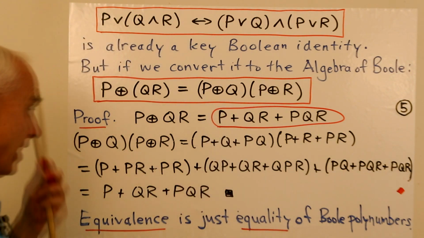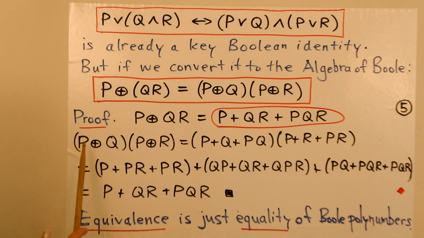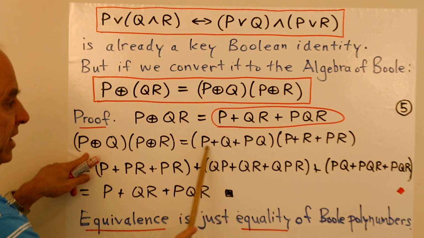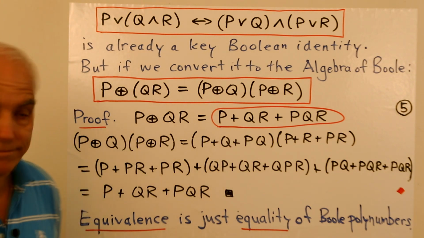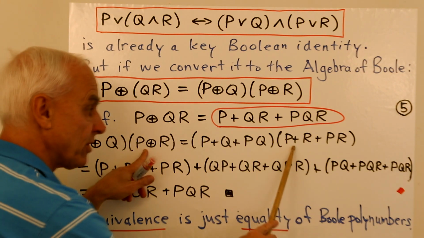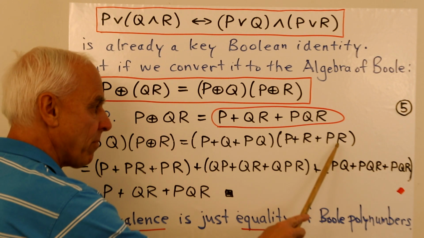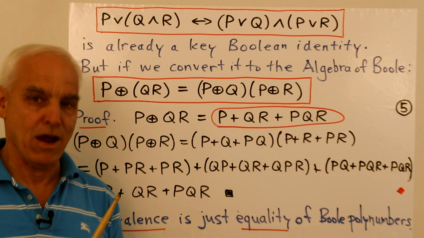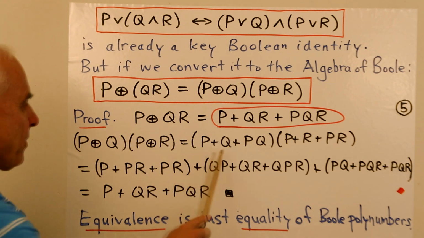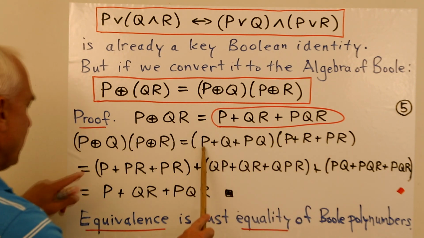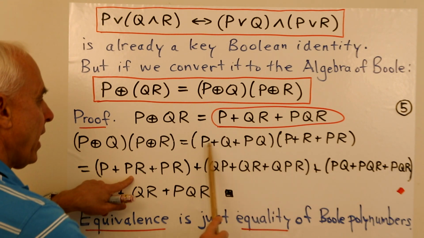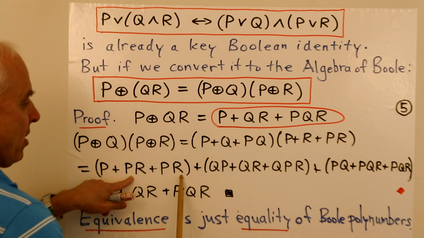Now let's look at the right-hand side. P circle sum Q times P circle sum R. There's P circle sum Q: P plus Q plus PQ. And here is P circle sum R: P plus R plus PR. We now have to multiply these things out. So we'll multiply all of these by P. So P times P is P, P times R is PR, and P times this PR is another PR.